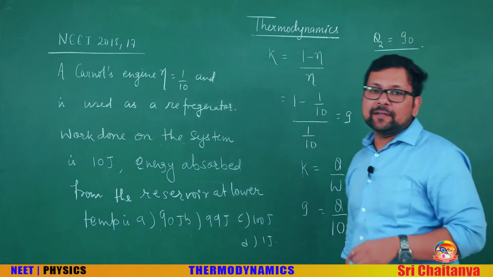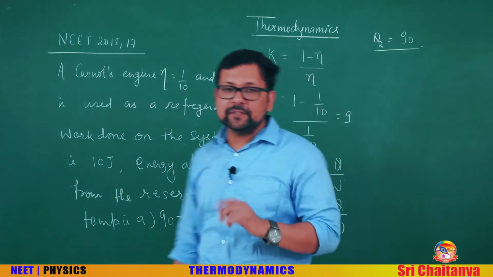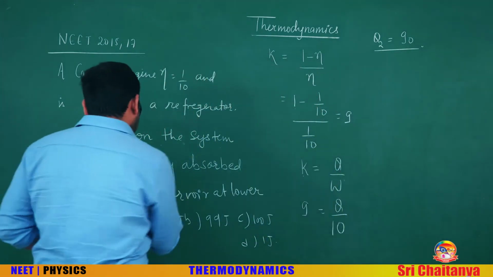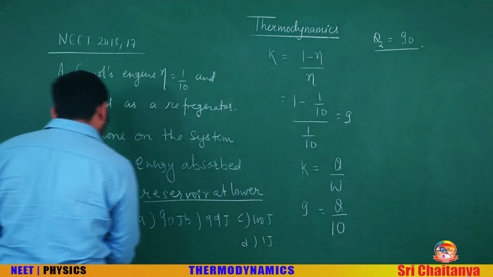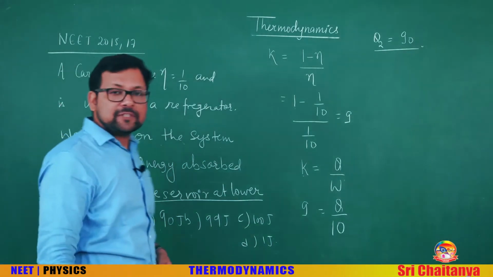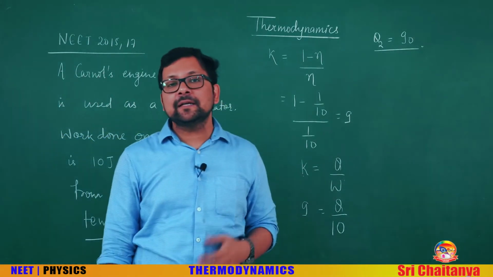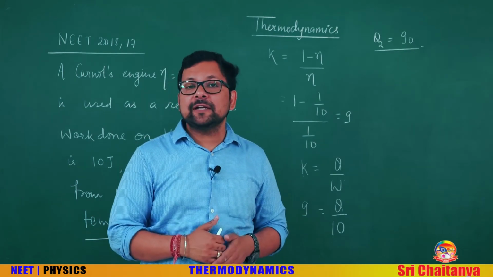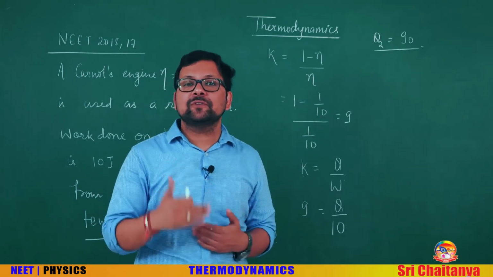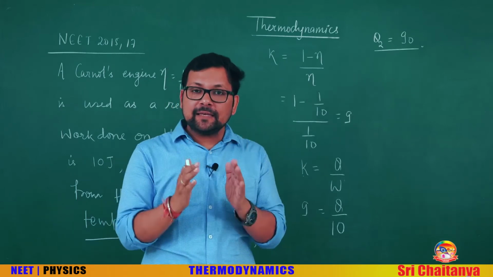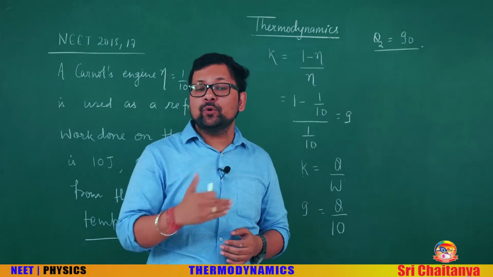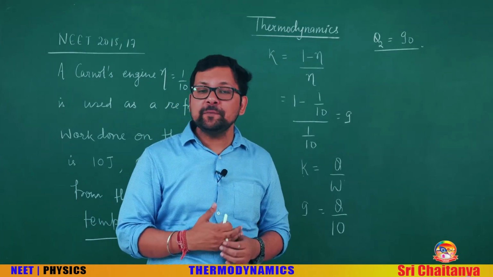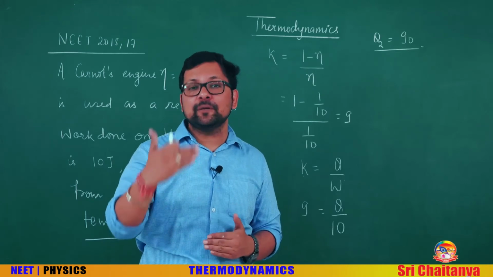One thing here that I want to clear up for you students is this line, reservoir at lower temperature. In a refrigerator, the sink is at higher temperature, but the name of the sink is still the reservoir at lower temperature. Don't get confused with this. In a heat engine, the sink has lower temperature, so there we name it the reservoir at lower temperature.